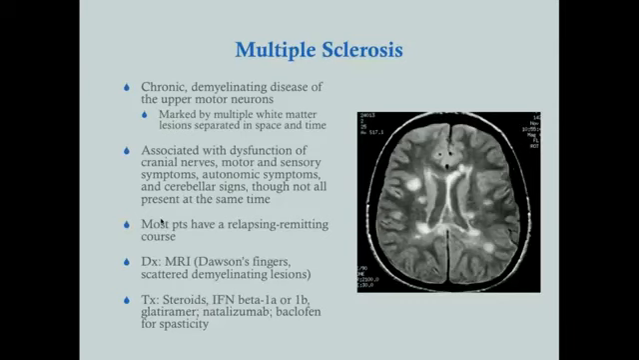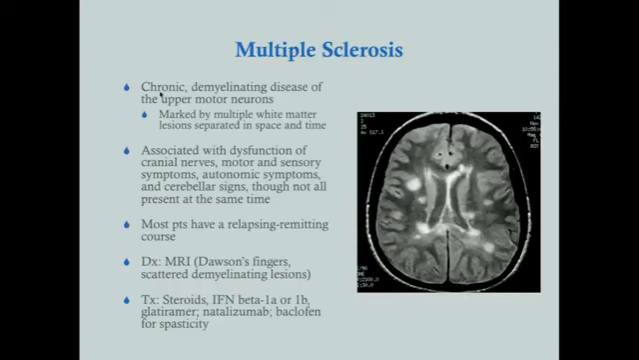But these aren't going to be all present at the same time. It'll be one or another, maybe a couple that come on, but then gradually they'll go away. But then everything's going to come back again at another time. We call this relapsing remitting.